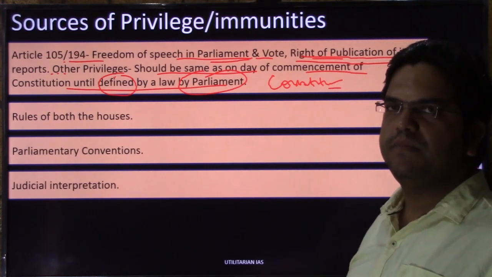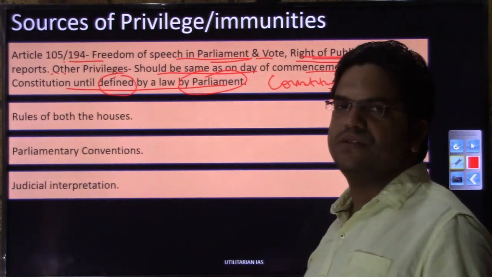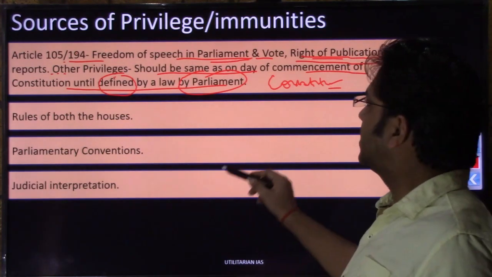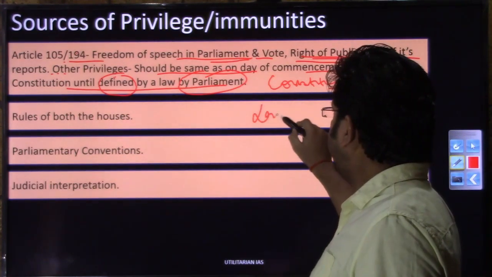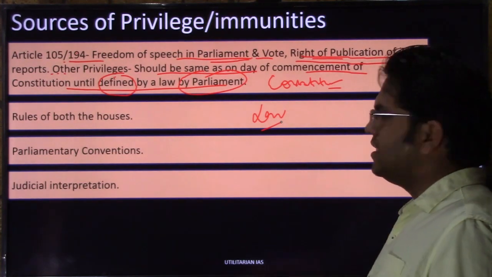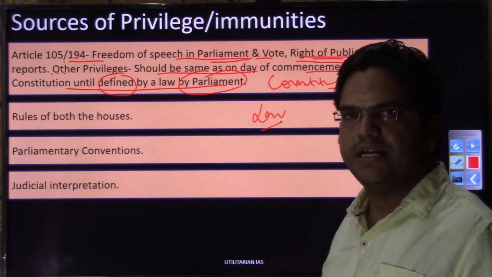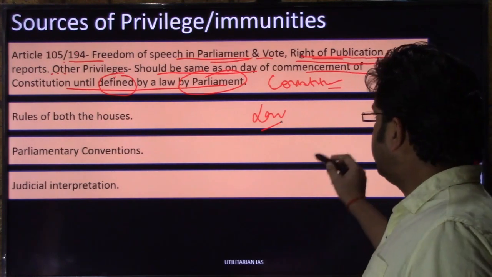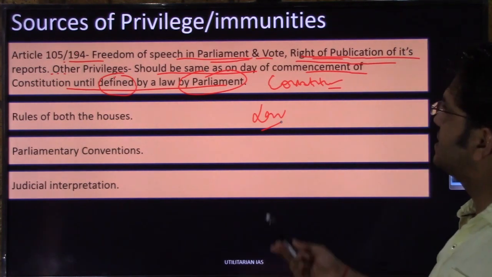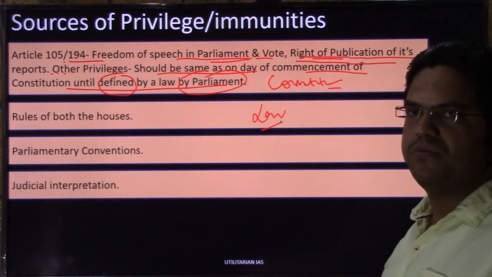This is one of the biggest drawbacks, that in the absence of a clear-cut law which could define these privileges and immunities, most of the time you will see that any case which seemingly criticizes any member is taken by the parliament as a breach of privileges and immunity. So this is one of the biggest drawbacks, right?